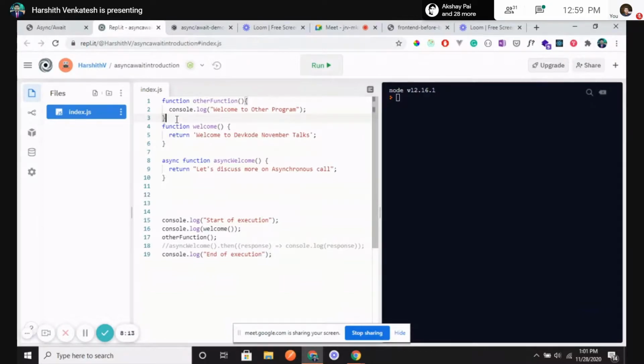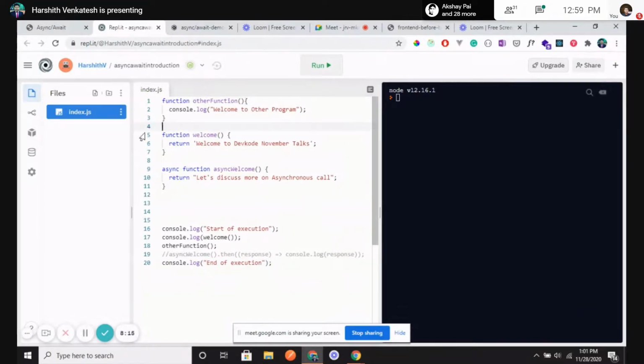Okay. So we see that there are three functions, right? One is called welcome. One is called other function. One is an async function, which is returning a statement. Cool. Okay. So you guys know, right? JavaScript is a single-threaded synchronous language. So everything gets executed one by one. So these are functions. In the execution, they get named, but they don't get executed. So it starts from here.